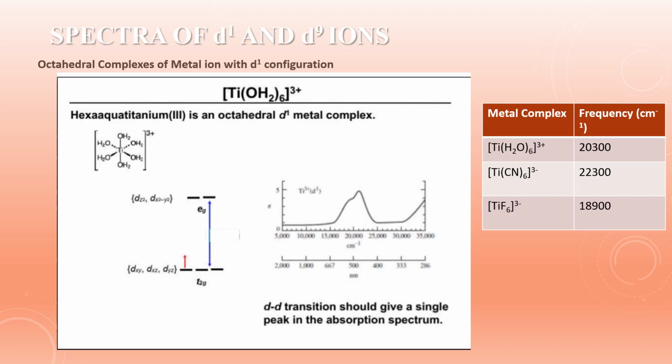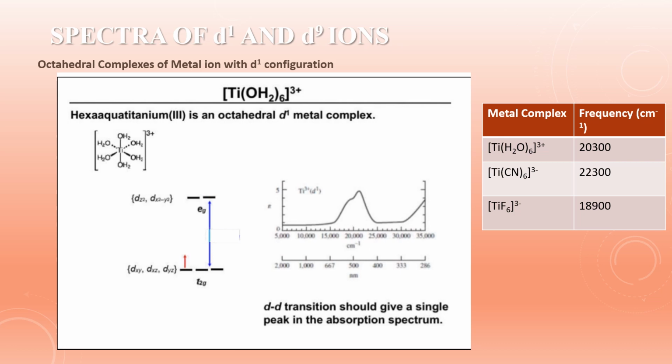So here I have shown the spectra of the d1 and d9 ions. Octahedral complexes of the metal ion with d1 configuration. Here the example chosen is that of titanium, its complex with six molecules of water, surrounding this center metal titanium with 3 positive charge on it.